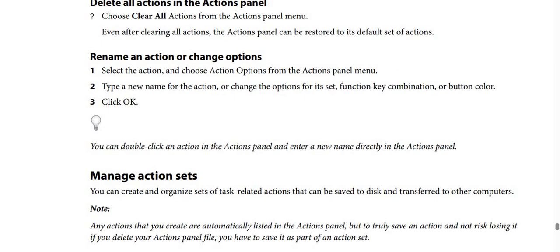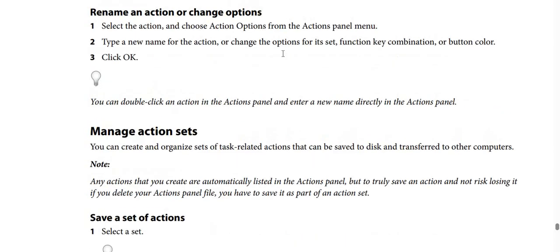How to rename an action or change options. We have 3 steps. Number 1, you should select the action and choose action options from the actions panel menu firstly. And step number 2, type a new name for the action or change the options for each such function key, combination or button color. And step number 3, click OK to execute.